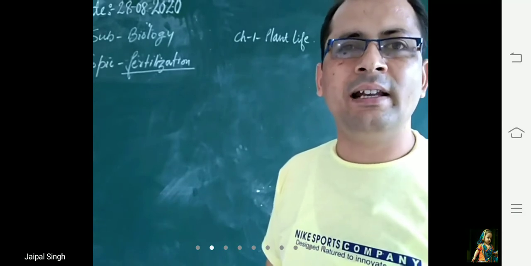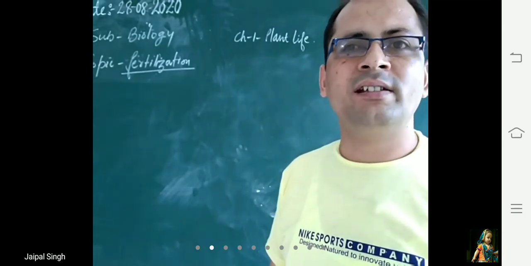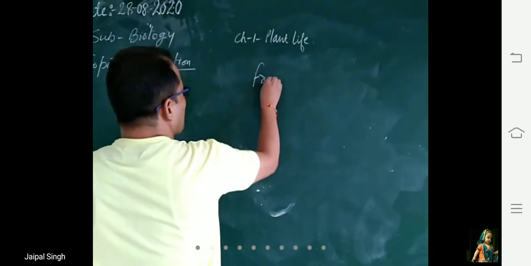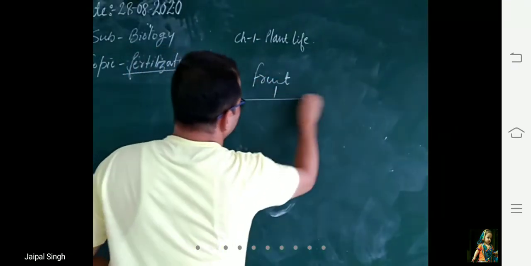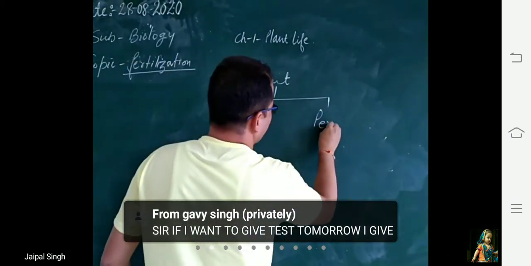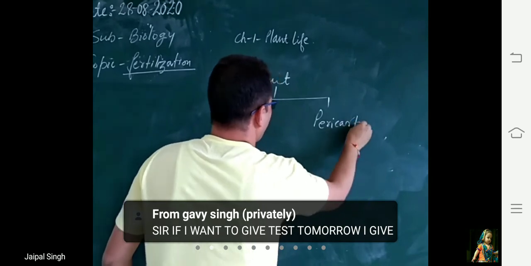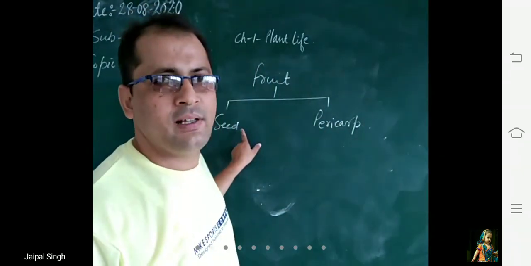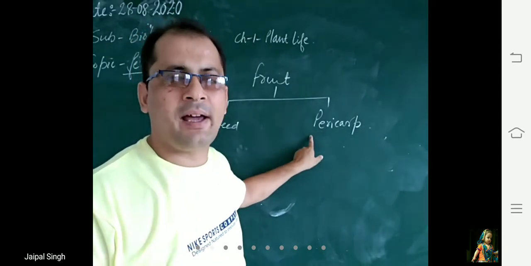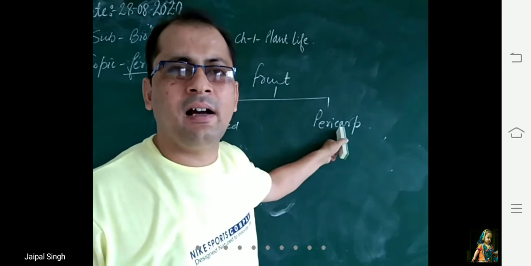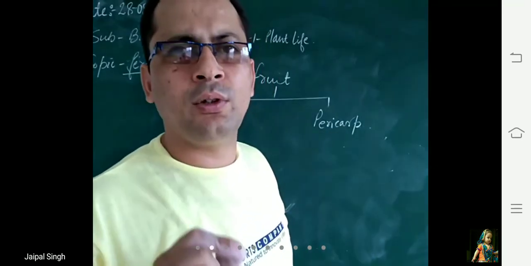So a fruit has two parts: one is seed and the other is pericarp. This pericarp is again divided into three layers.